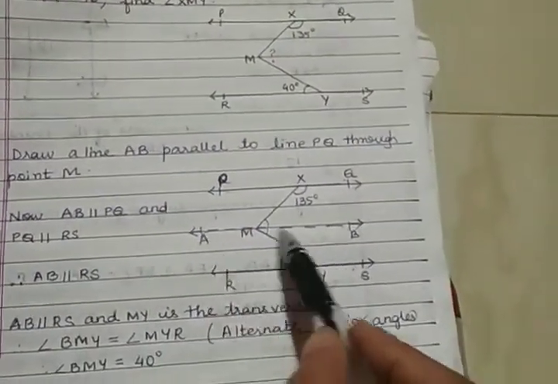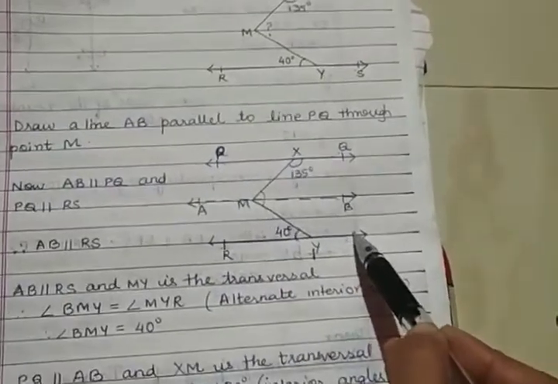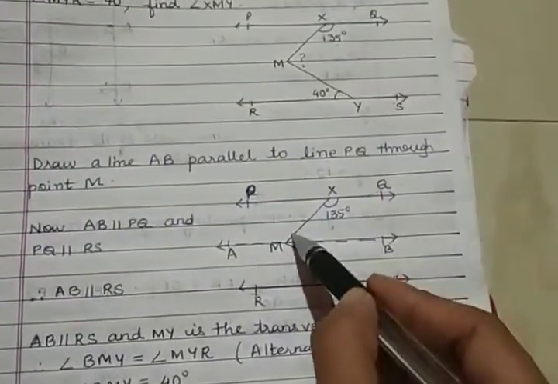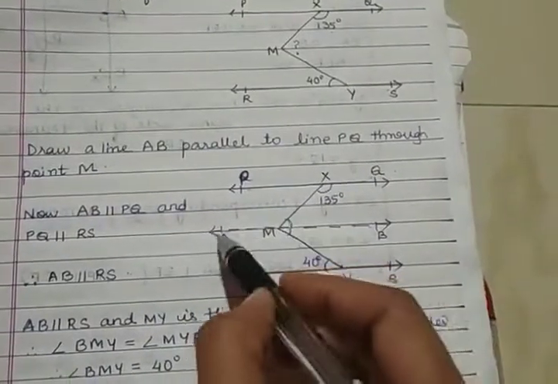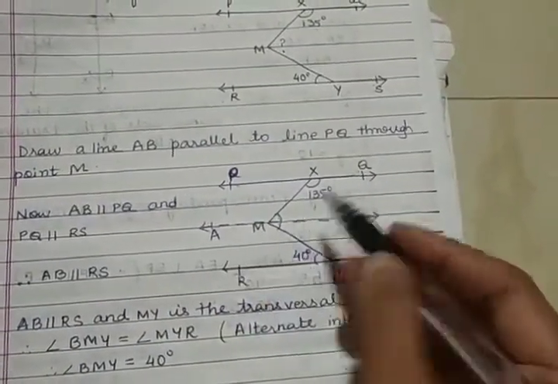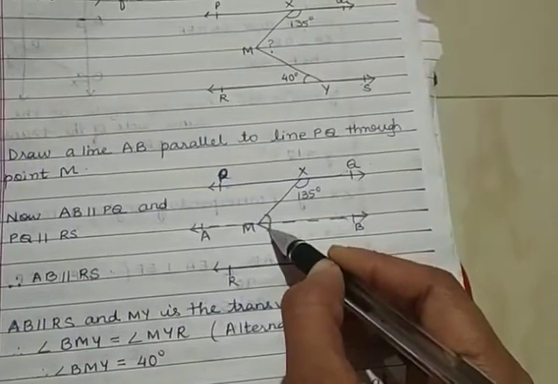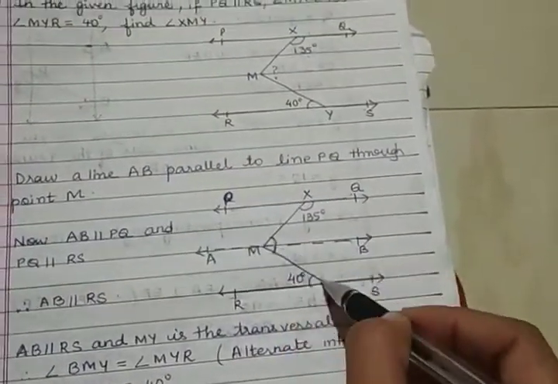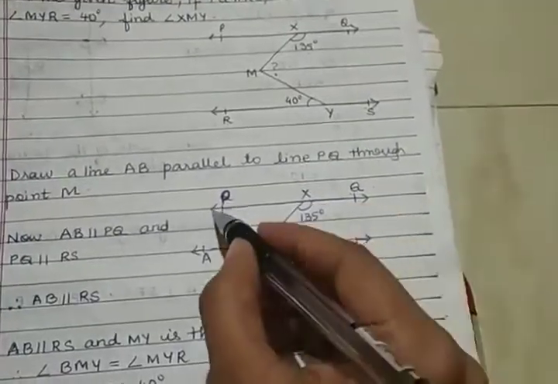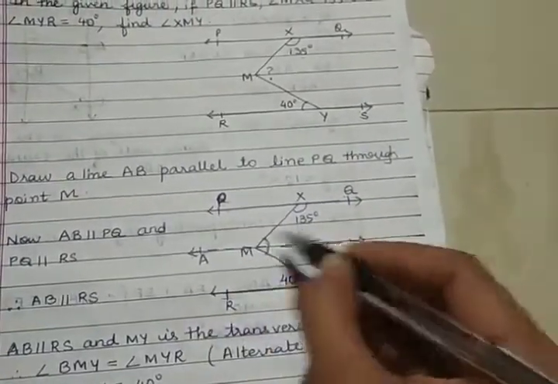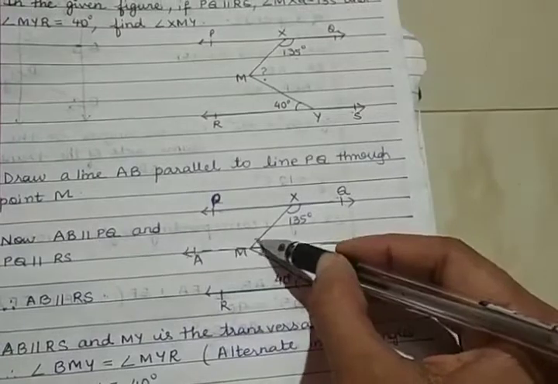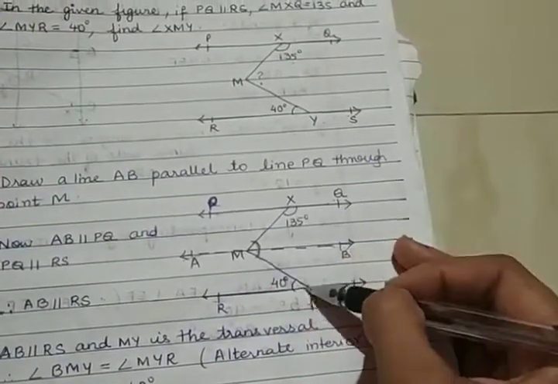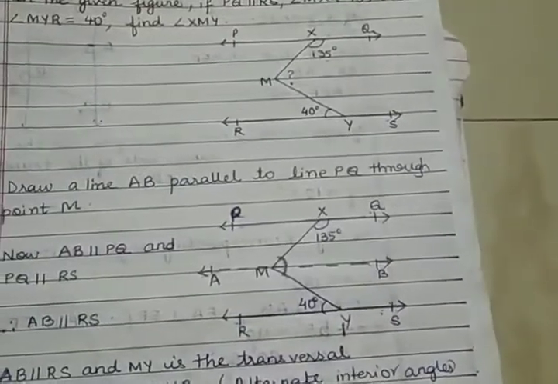Now since AB is parallel to RS, and if we take MY as a transversal, we have to find this angle. We have drawn a parallel line here. So now we are trying to find this angle, taking these two parallel lines and this as a transversal. In the next case, we will take these two lines as parallel and this angle. When we add these two angles, we will get the entire angle. That is what we are trying to do here.